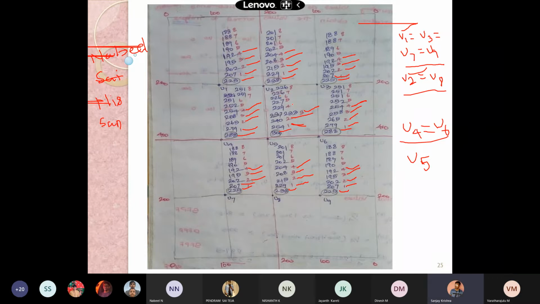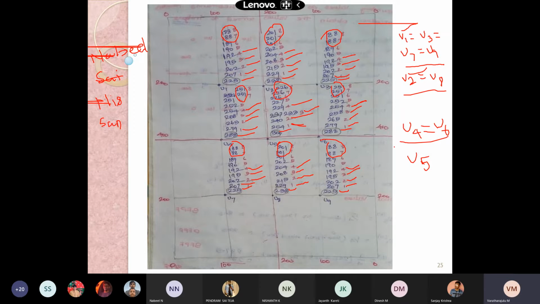Sir, 229. So I have written it as 220. So continue the iteration. Since the values have to be integers, we need to get the same integer. Continuing till the 8th iteration, you'll get the same results: 188 here and 188, and these four are same. And concerning U2, 201, 201, 201, and 201. Concerning this, 251 and 251 here, 226.